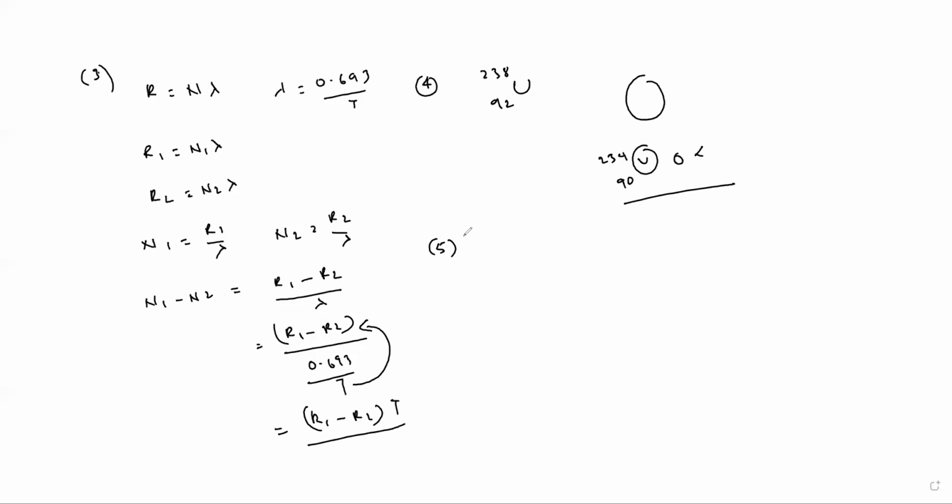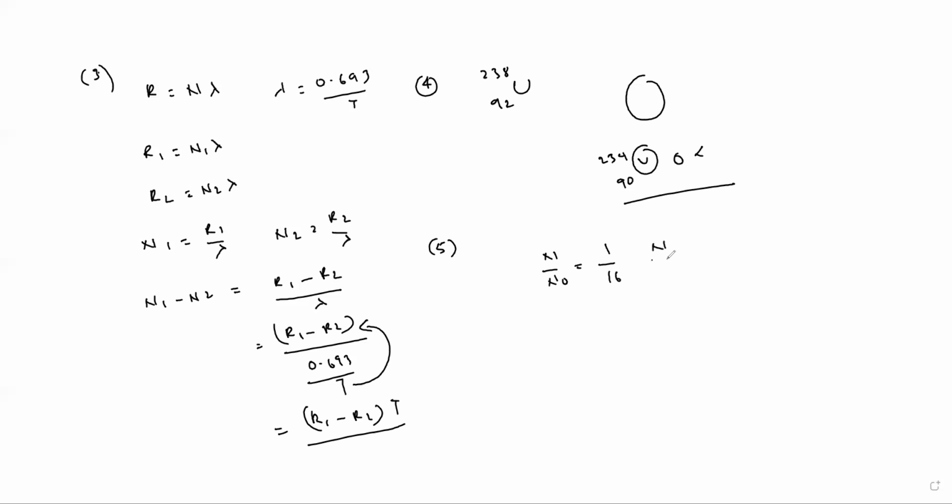In the fifth one, they gave the fossil bone C14 to C12 ratio as 1/16 of that in a living animal bone. If the half-life of C14 is 5730 years, then what is the age of the fossil? So we have a relation. What is the relation? N by N naught is given as 1/16.